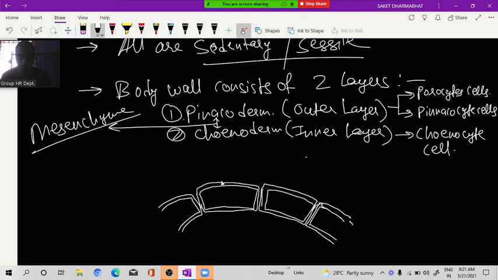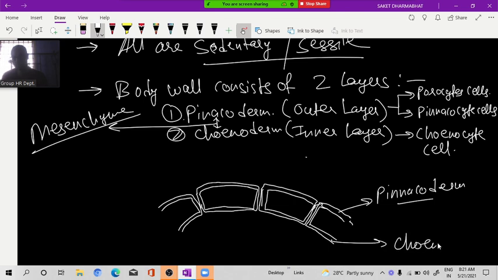So this is the body wall. This is the pinacoderm, and this inner layer is the choanoderm. And here this is the mesenchyme.